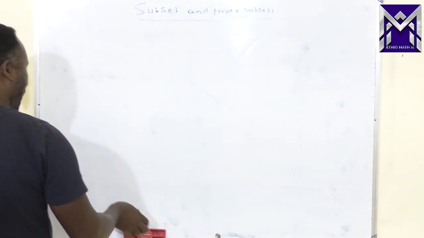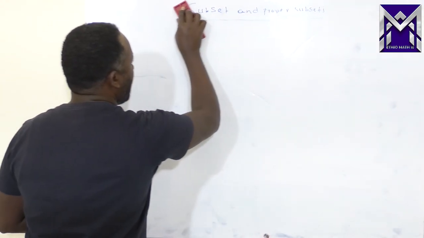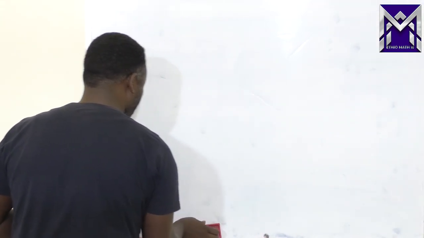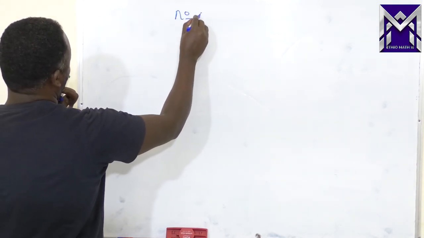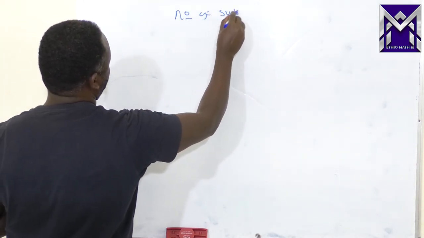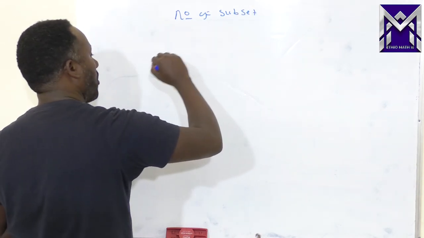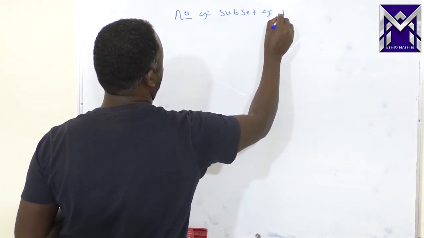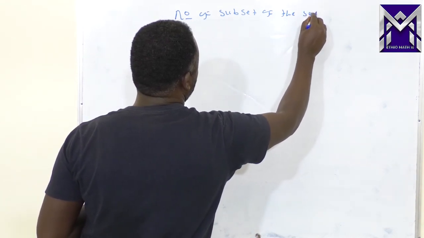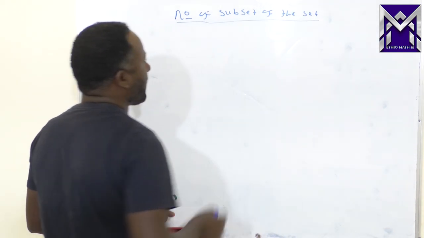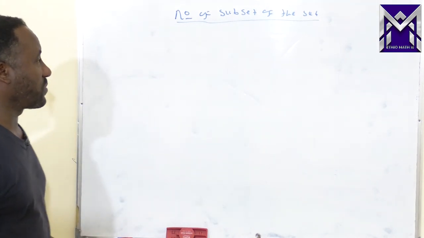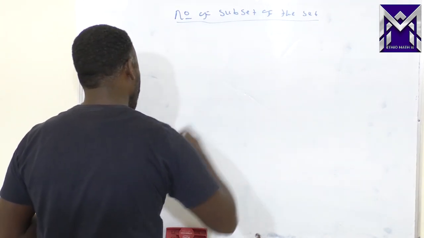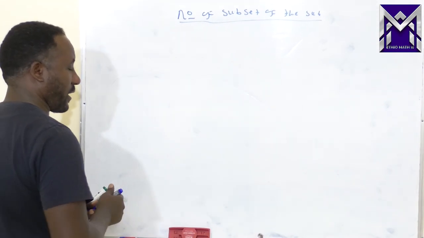Look how we are going to determine the number of subsets for a set. For any set, how can we know the number of subsets? We can determine the number of subsets of any set. Proper subset will come later.